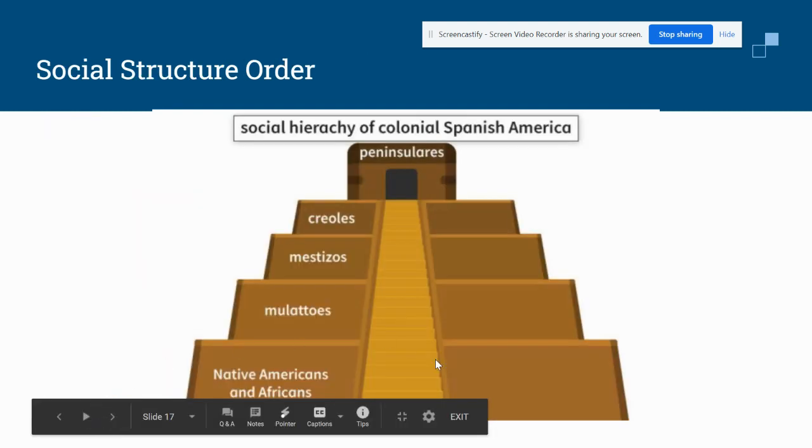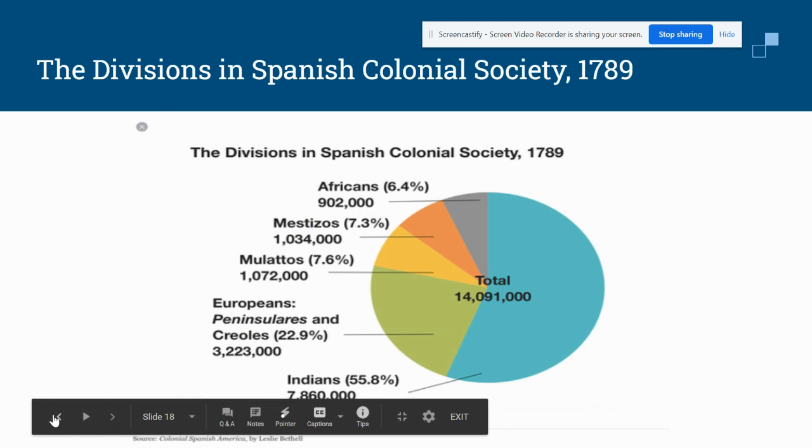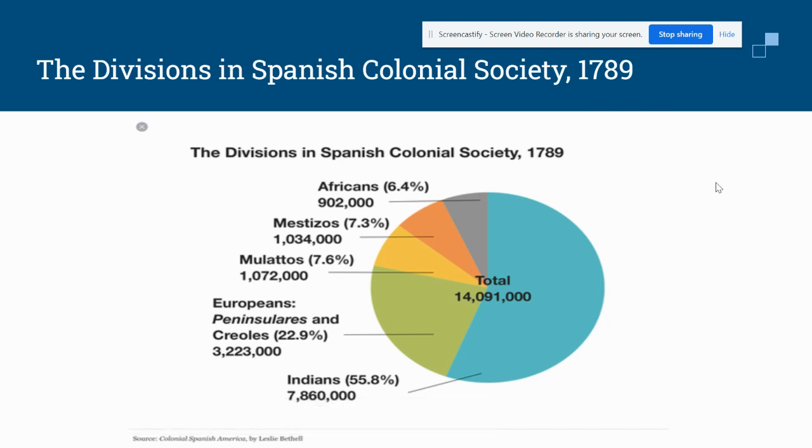This is a good diagram to show the social hierarchy. This graph also does a pretty good job of showing the divisions within Spanish colonial society. We know that Native Americans made up more than half of the population, but they had the least amount of political power.